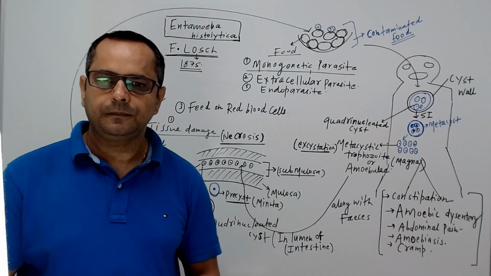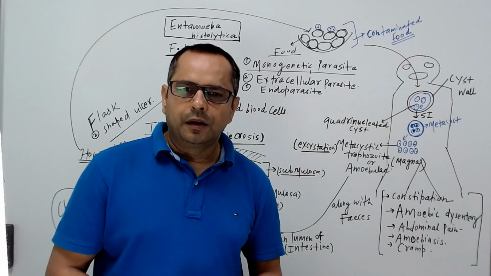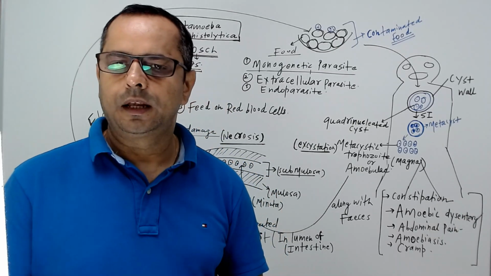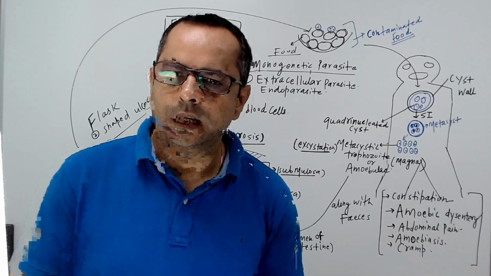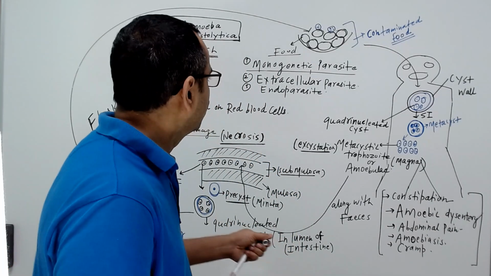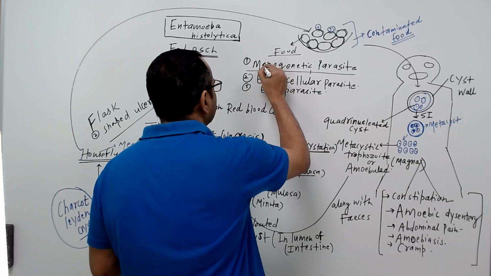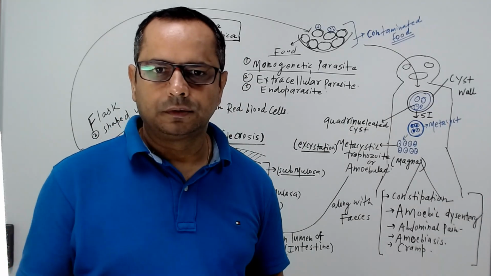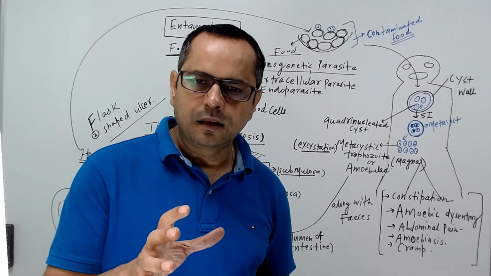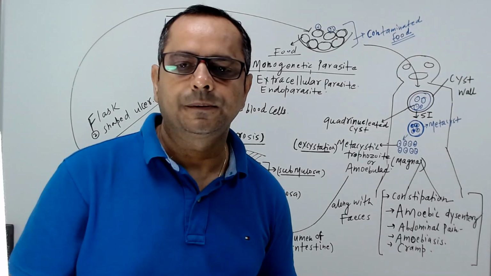That's fine. Now, a very important question: how is it spread, and how is it spread from human to human? So basically, Entamoeba histolytica is a monogenetic parasite. It is a kind of parasite that completes its life cycle in a single host. So it is called a monogenetic parasite.